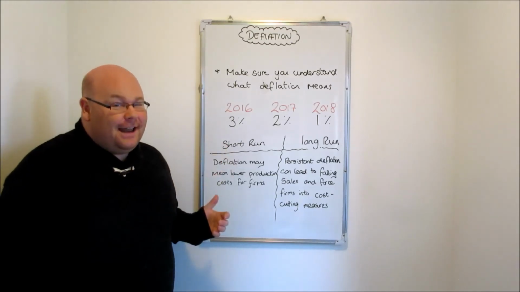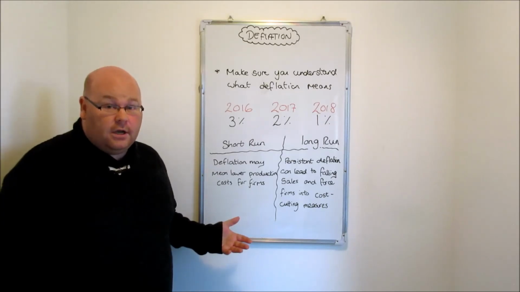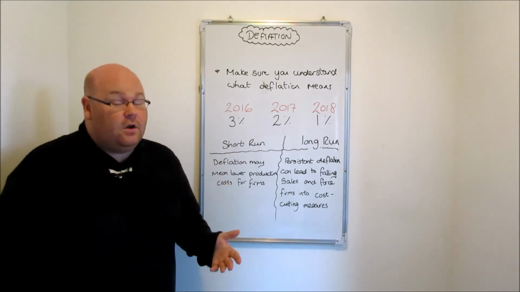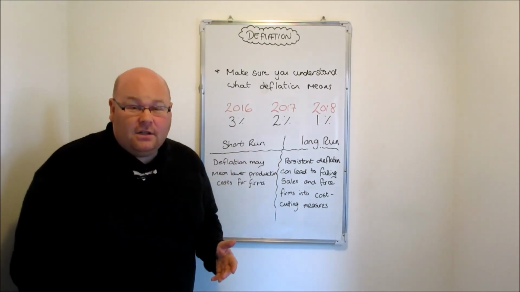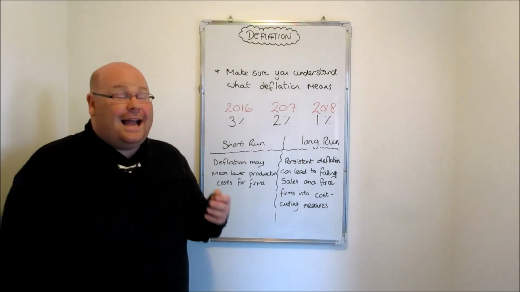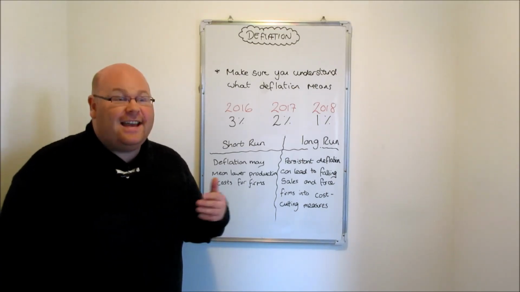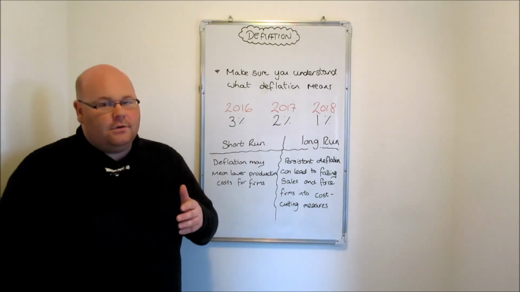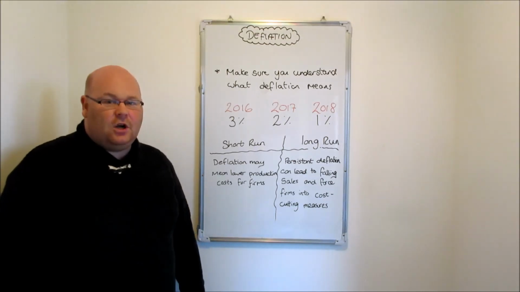So whilst deflation and price levels falling sounds very, very attractive, and in the short term, if firms can keep their own prices the same and they're experiencing a fall in their own costs, it may be attractive for firms. Deflation in the long run can actually be as damaging or more damaging for businesses than high rates of inflation can be. Fortunately, we don't find deflation occurring very often in an economy.